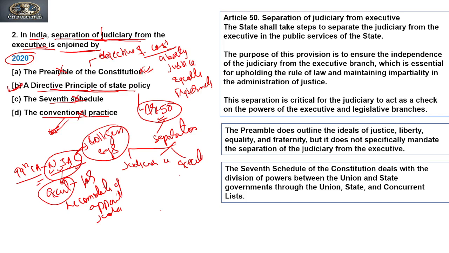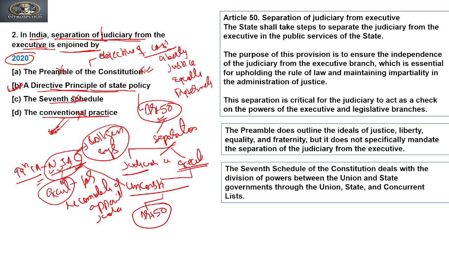The judiciary called the NJAC Act unconstitutional on the ground, first, that it violates Article 50 of the Constitution, where Article 50 says that the judiciary should be separated from the executive.